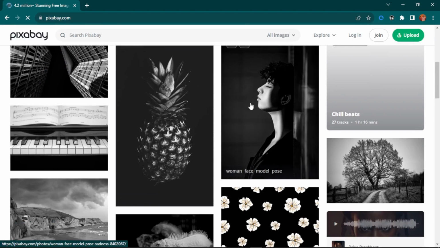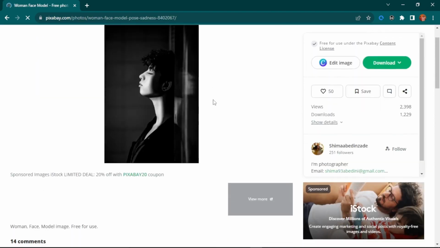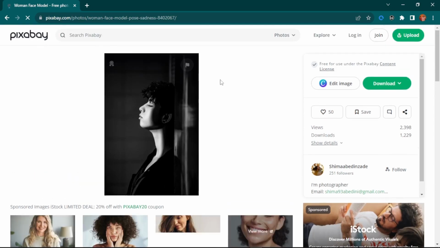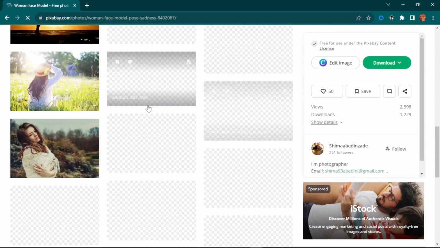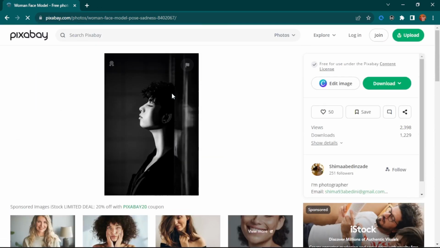You can see the cool graphics that you can use, probably if you're a graphic designer trying to play around with some artwork or doing some tutorials. You can come over here and get the images, or your client gave you a work and you don't have the images. You can come over here and get them, and you can even use some of them for your YouTube videos as well.